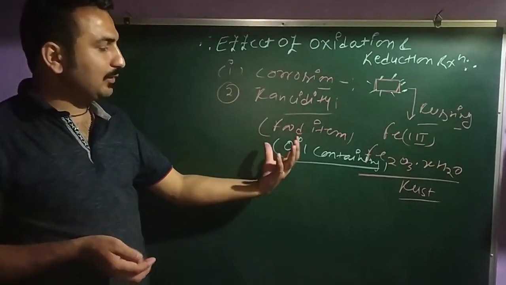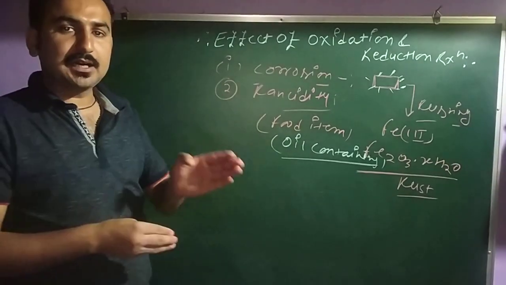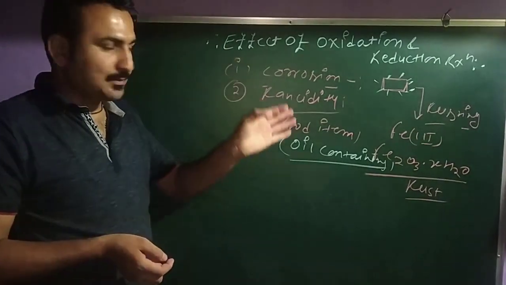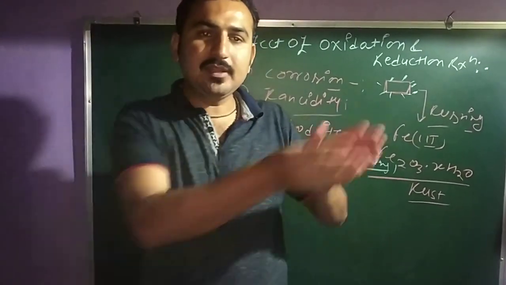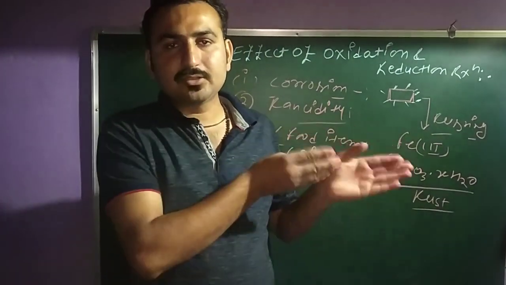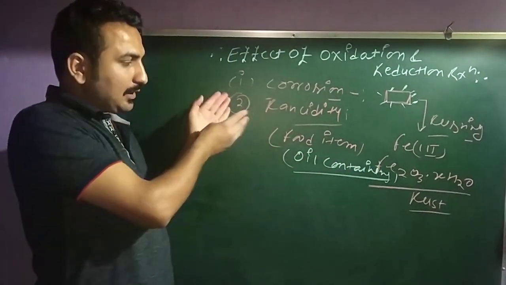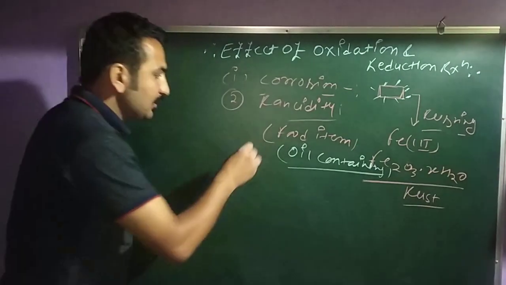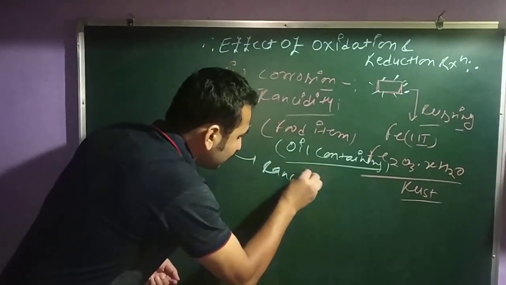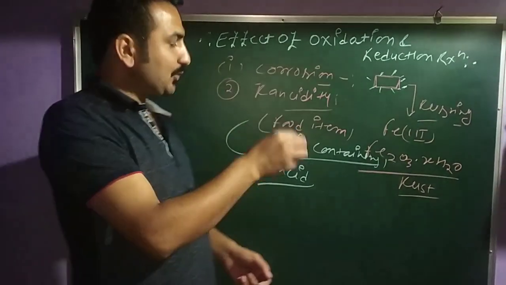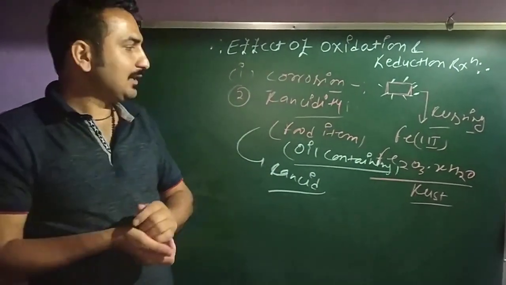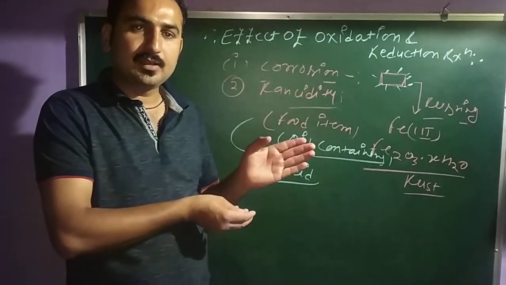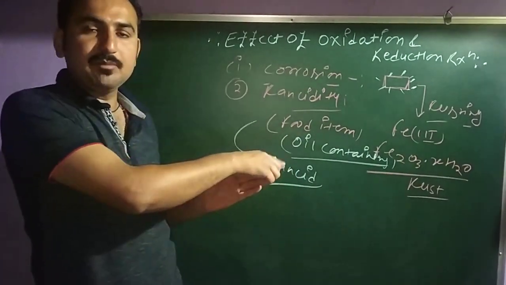If you are oil containing food, you can say directly if your food item comes in the contact of air, the smell of food and the taste of food will be changed. And this change in the odor of food, the taste of food, it's called rancid, and this phenomena is called the rancidity. That means when the oil containing food comes in the contact of air, moisture, it will become rancid.